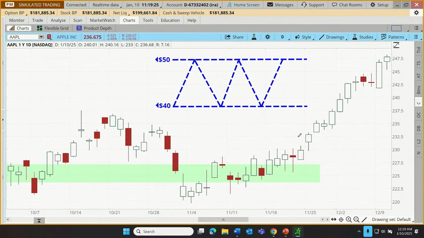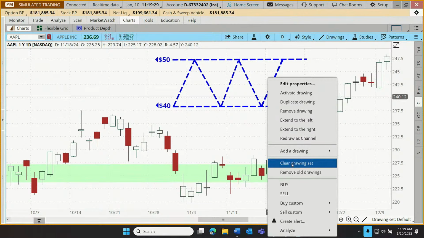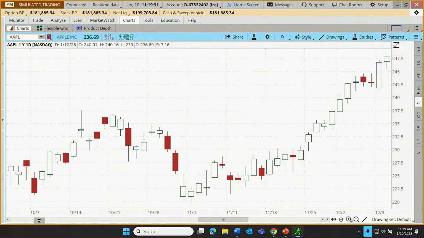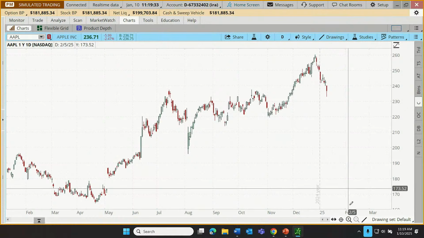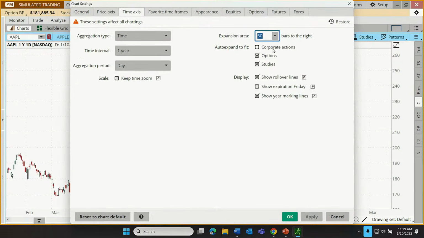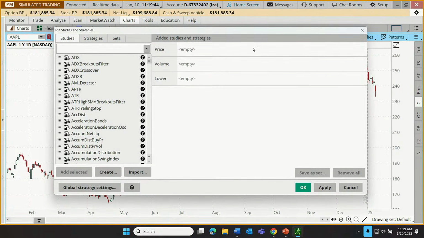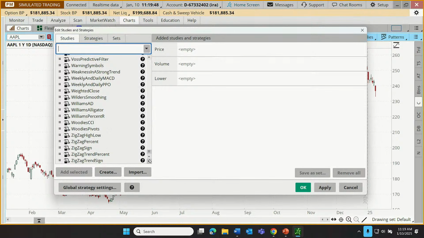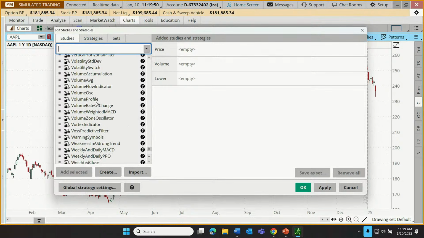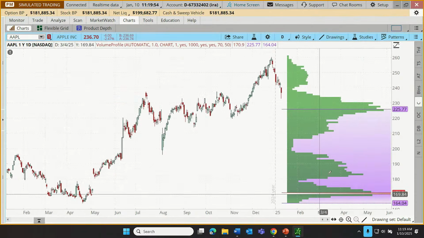Let's go back and look now. I'm going to clean off the whole chart. Let's clear the whole drawing set. And instead of assuming, let me switch my expansion settings from 50. Let's just go back to 10. That's okay. I'm going to add this back in. I'm going to swoop down to the bottom, just a little bit too far. Here's our volume profile.